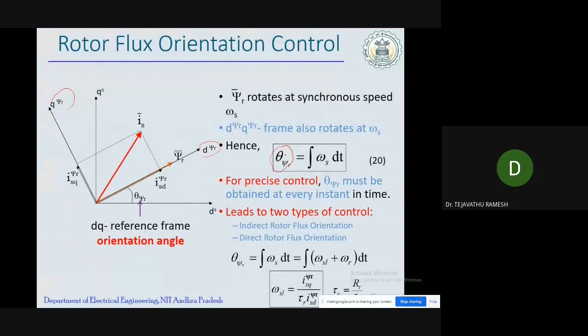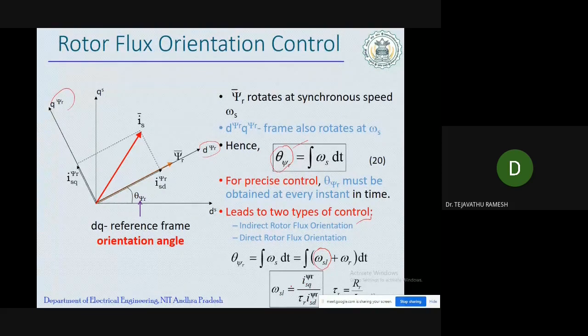How we are able to control this theta is classified into two types. Those two types reflect how we are calculating this theta: one is the indirect rotor flux orientation control, and the other is the direct rotor flux orientation control. In the indirect field oriented control method, theta is calculated indirectly by using the slip speed. We calculate the slip speed by using this equation: omega SL is equal to IQS by tau r IDS.